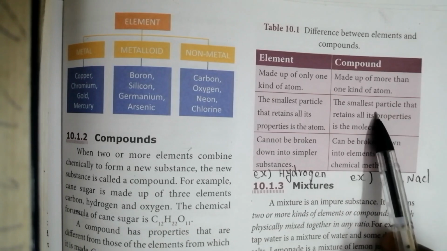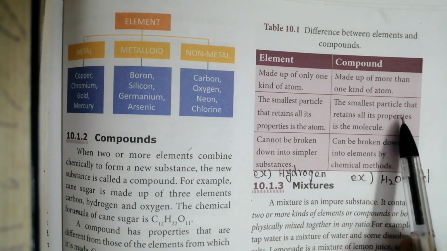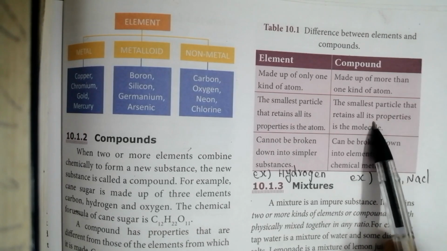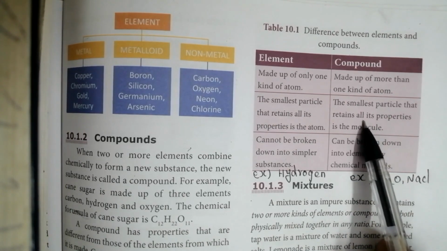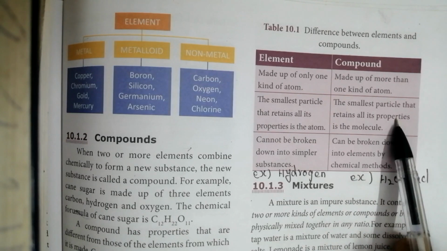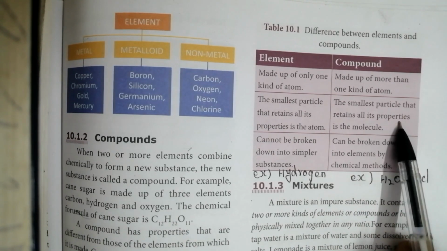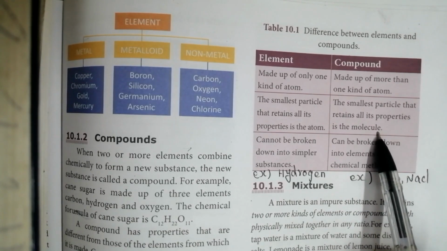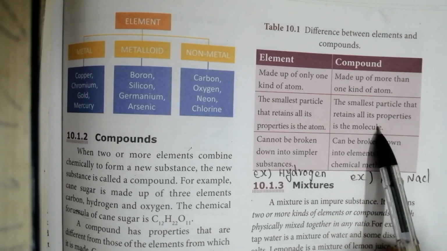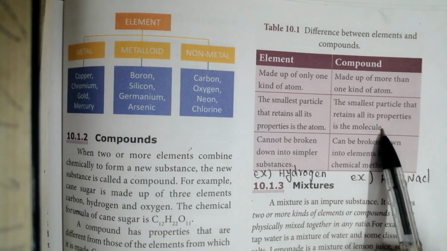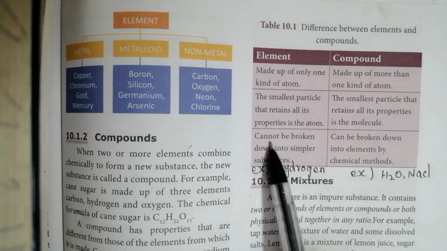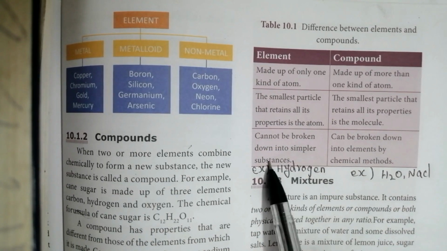For example, if hydrogen and oxygen combine together to form water, it will show that molecule's property. It does not show hydrogen property. You know, hydrogen is a gas and oxygen is a gas, right? So it does not show that particular element's property. It will show the molecule property. The molecule comes under water, so it shows water properties only. Have you understood?